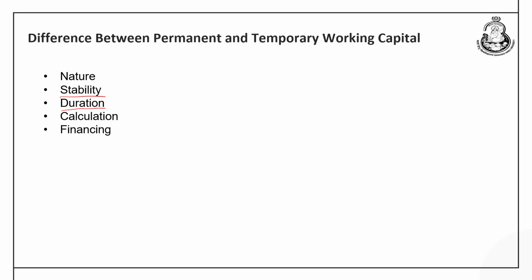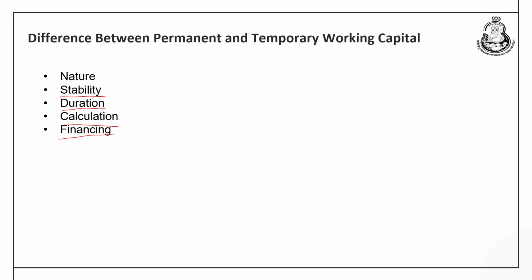Duration is permanent, and the longer duration is required in the case of permanent capital. Calculation, we have seen the total amount of working capital that is required throughout the season is considered to be the permanent capital, whereas the excess of working capital during the peak season minus the permanent core working capital is considered to be the temporary working capital. And financing of the permanent working capital comes from the long term sources of finance, whereas the temporary working capital can be financed through current liability.